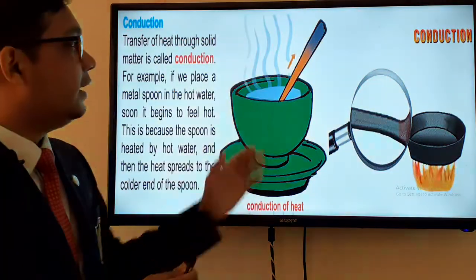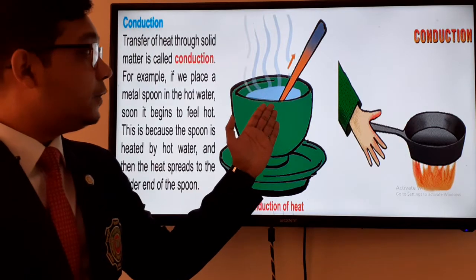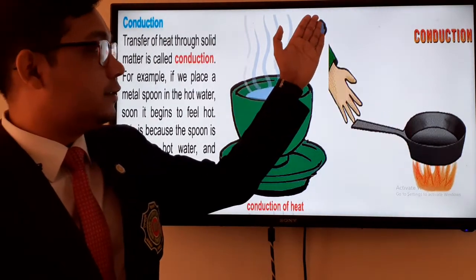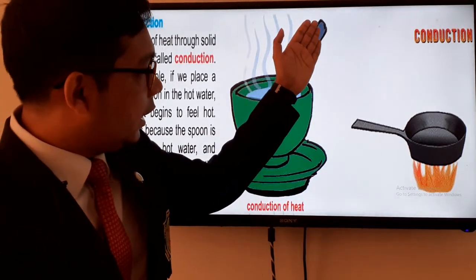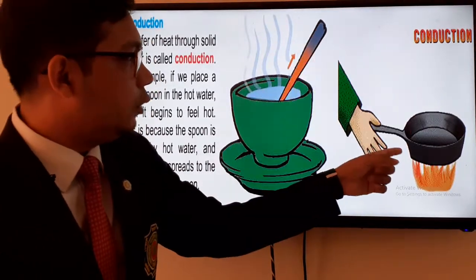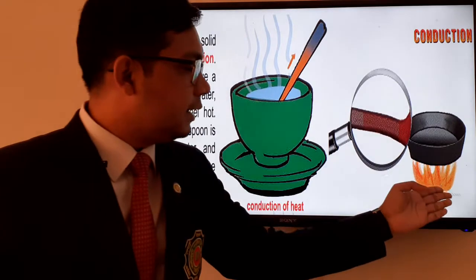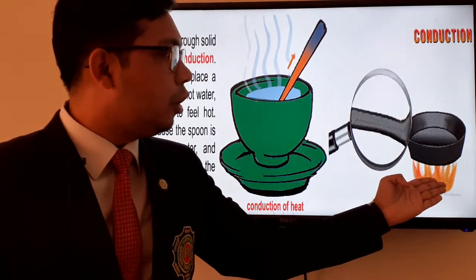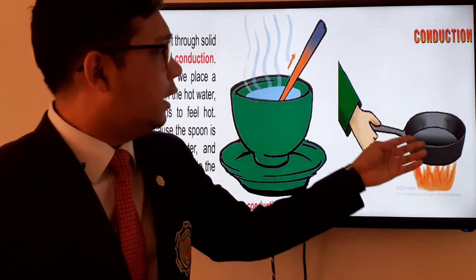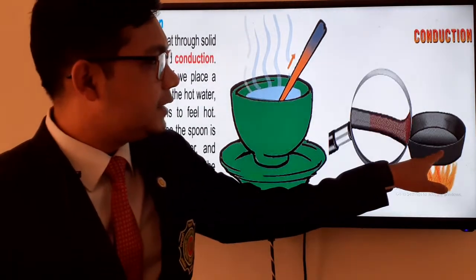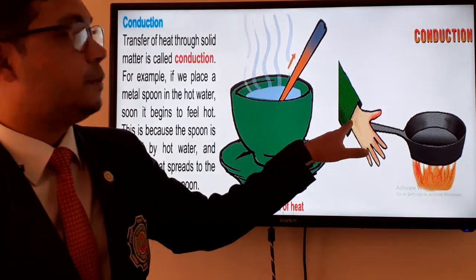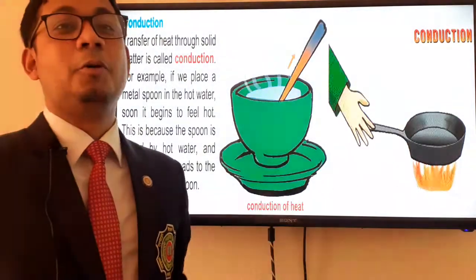So what is happening here? The heat is traveling from that warmer liquid to the top of the spoon, which is a metal, a solid material. Have a look at this picture also. A heating process is going on over fire, and a person is touching the pot. The heat has been traveling from the pot to the handle of the pot. So this process is known as conduction.